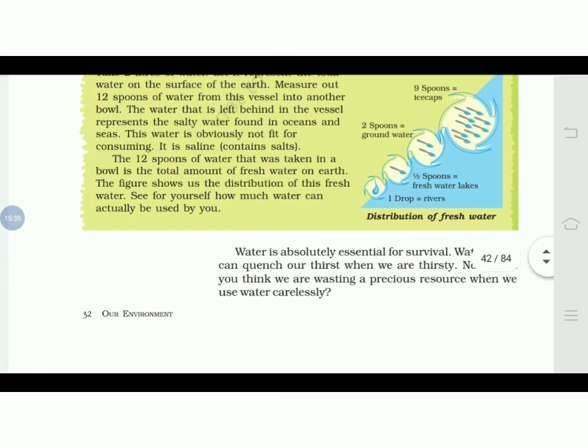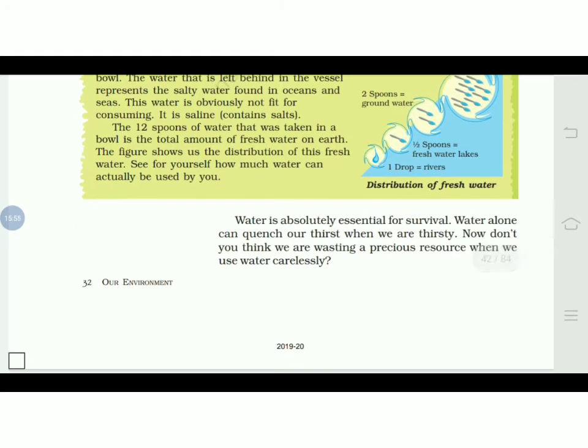So from fresh water, the lakes and the rivers, whatever water we are receiving at home is only half a spoon of water and a drop of water, that is in rivers.